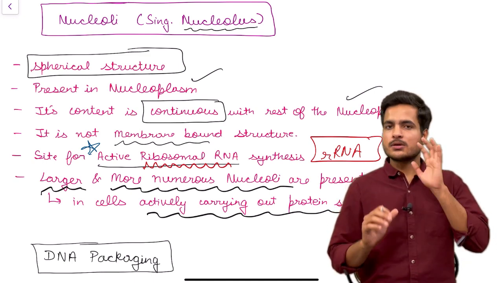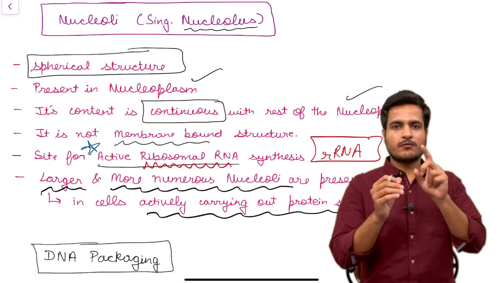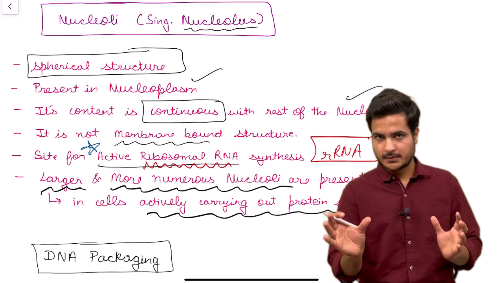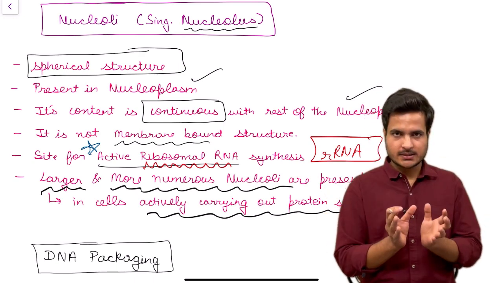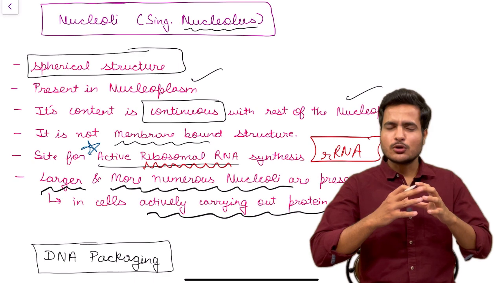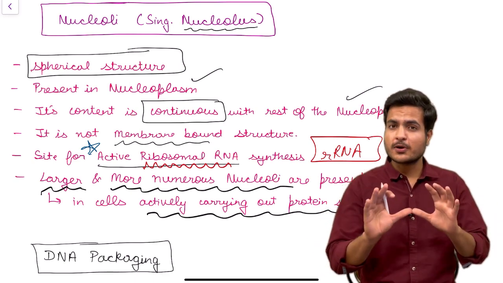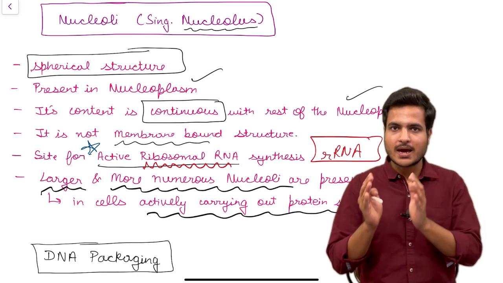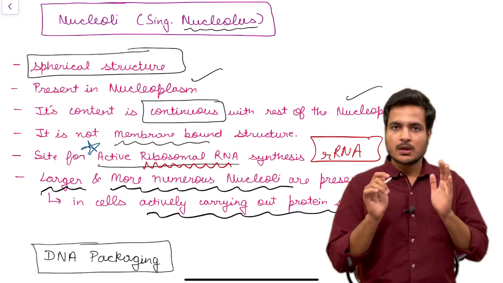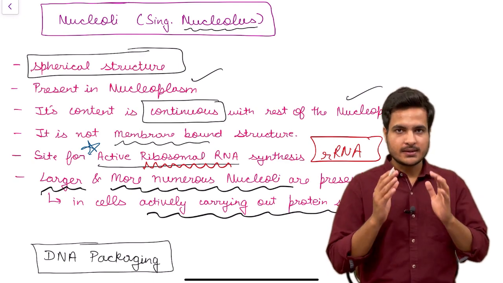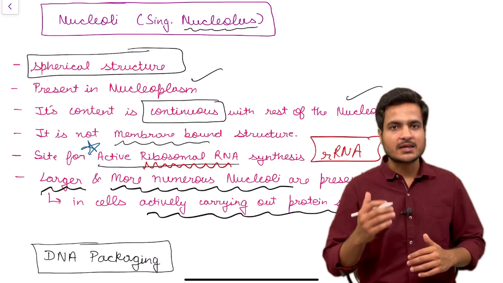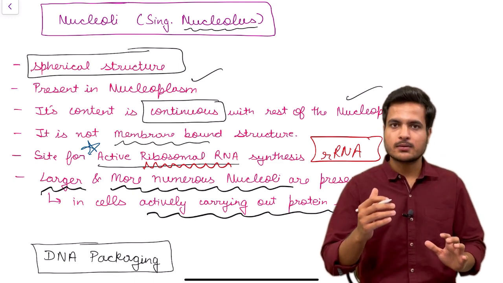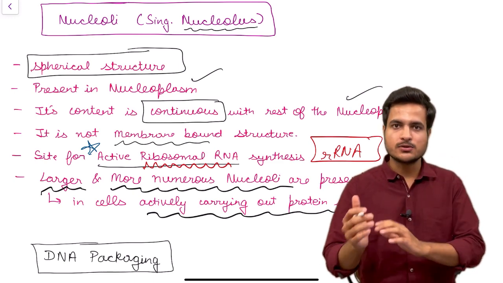So let's recap nucleoli. Nucleoli is one of the structures present in the nucleoplasm, the other one being the chromatin. Nucleoli is a spherical structure. Its contents are in continuation with the nucleoplasm just because it does not have its own membrane. It is a site for active ribosomal RNA, rRNA synthesis, and its number is variable. Its number increases in the cells which are actively involved in protein synthesis. So these points you need to remember about nucleoli, and the singular word for nucleoli is nucleolus.